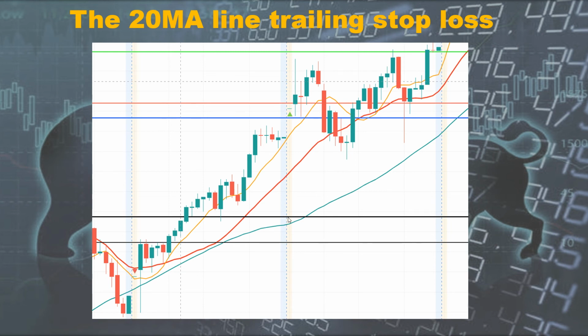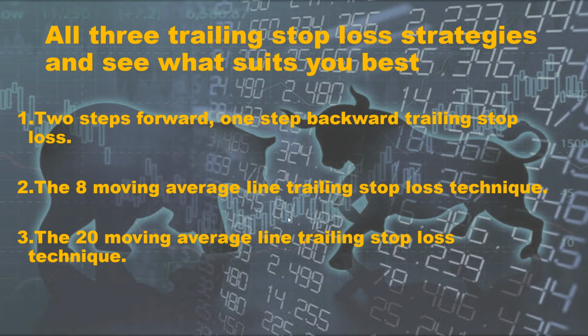In last word, there are three basic trailing stop loss techniques. So trailing stop strategies: one is 2 steps forward, 1 step backward; second is the 8 bar moving average; and third is the 20 bar moving average.